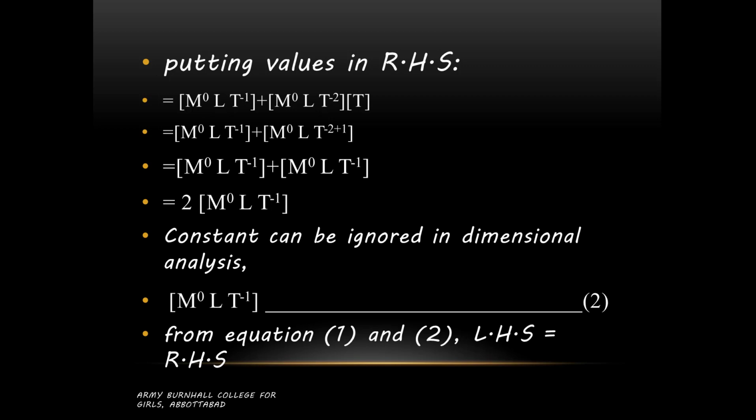So the equation Vf = Vi + At is dimensionally correct. Left hand side and right hand side have the same dimension, so this equation is correct. If they gave different dimensions, then it would be incorrect, but right now they are equal, so this equation is correct.